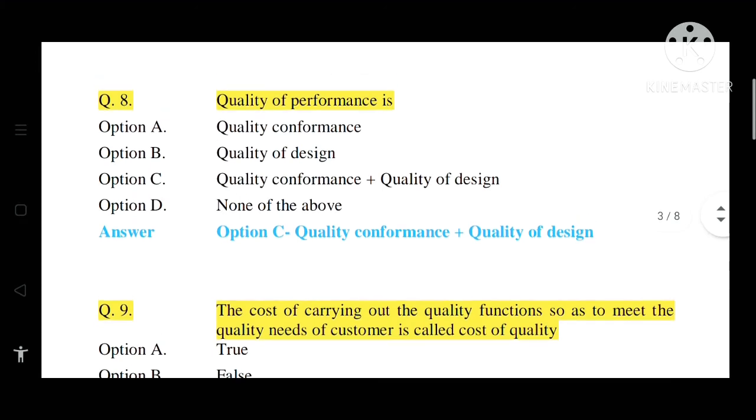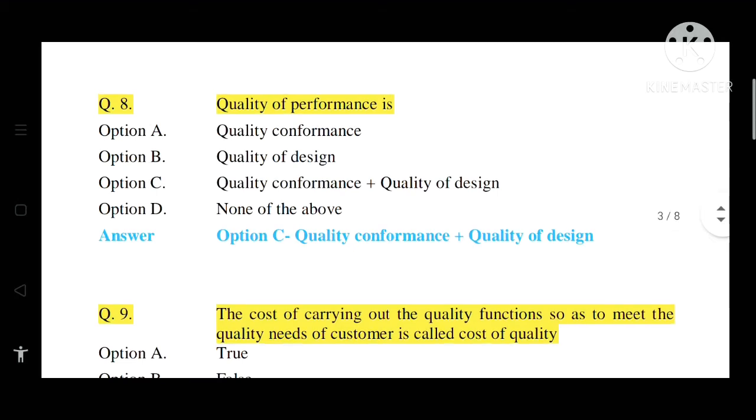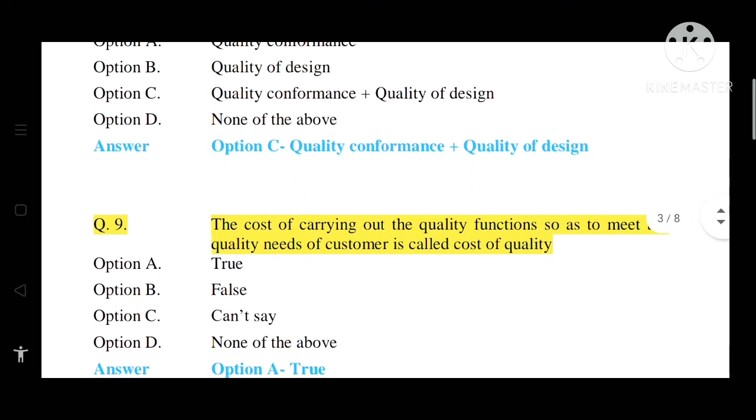Question number 8. Quality of performance is what? The options are given: option A, quality of conformance. Option B, quality of design. Option C, quality of conformance plus quality of design. Option D, none of the above. So the correct answer is option C, that is quality of conformance plus quality of design equals quality of performance.